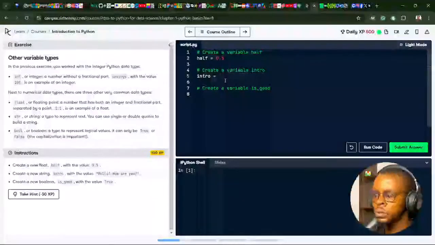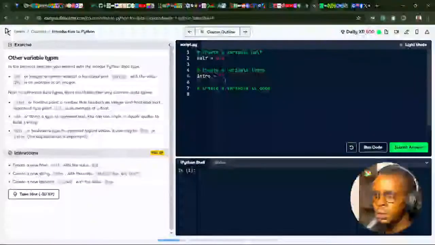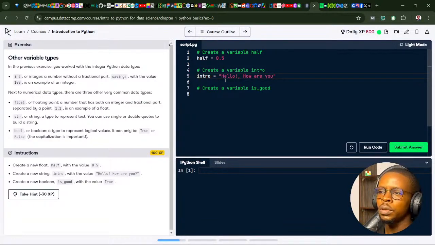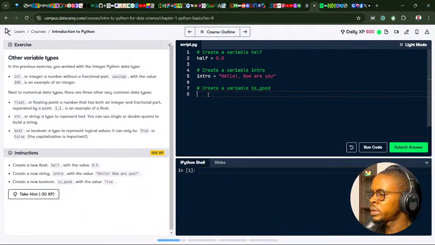I can use single or double quotes. Let's use double quotes: "Hello, how are you?" The last variable we're going to create, with the data type boolean, is going to be is_good with the value True.